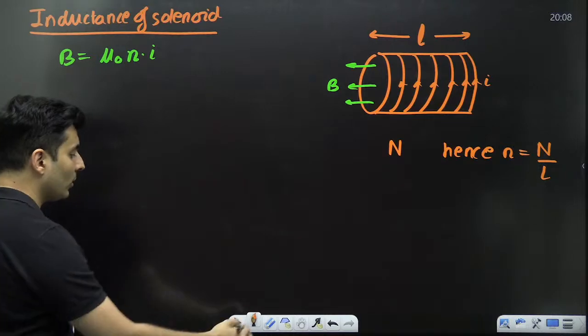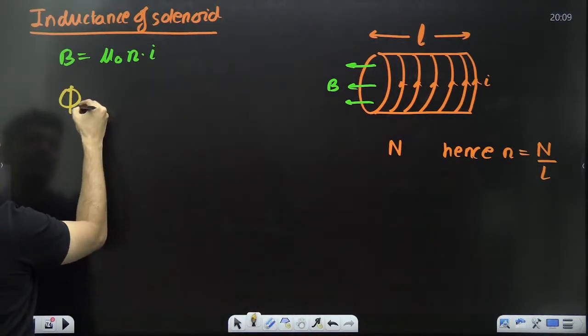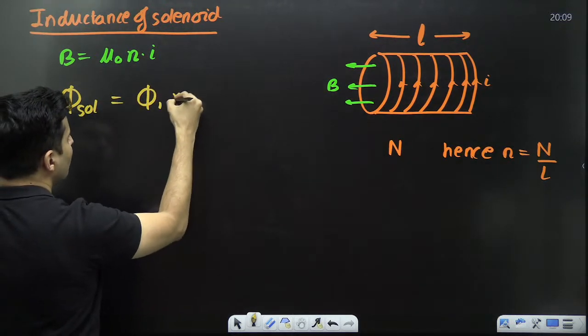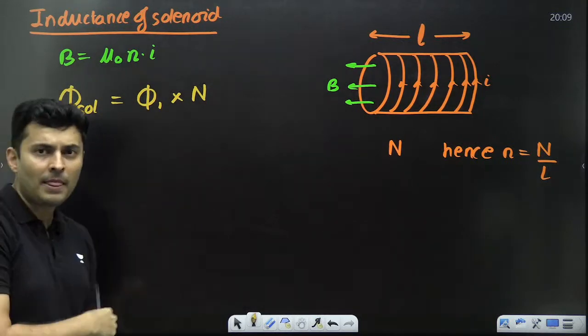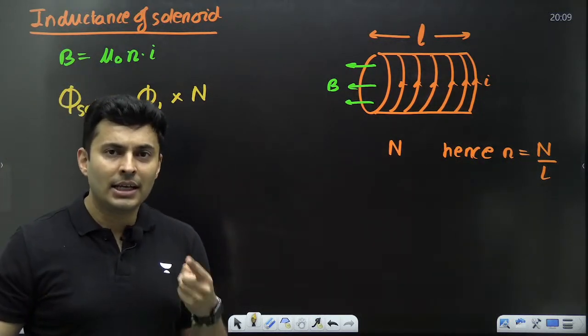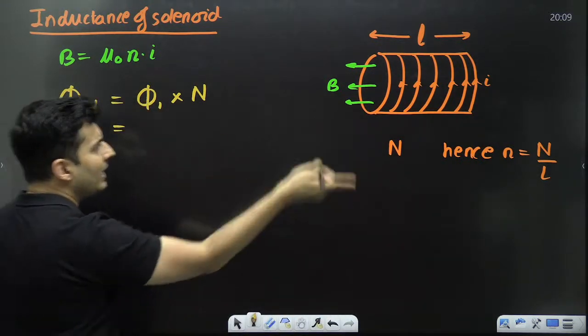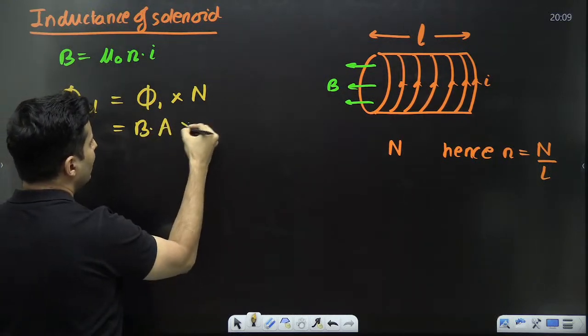So how much will be the total flux in that solenoid? It will be flux through any one turn multiplied by N number of turns. Is that making sense? N is the total number of turns. What is the flux through any one turn? It will be the magnetic field into the area.